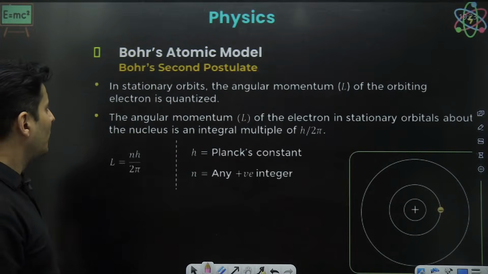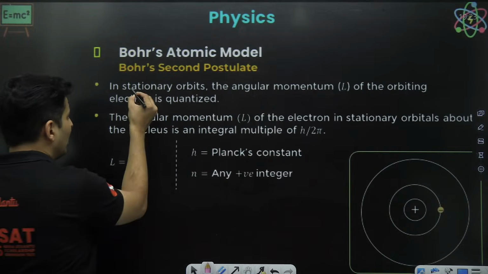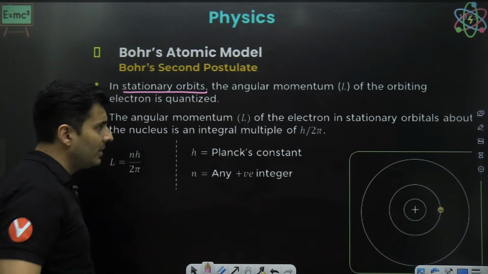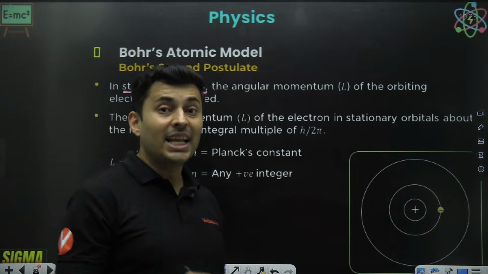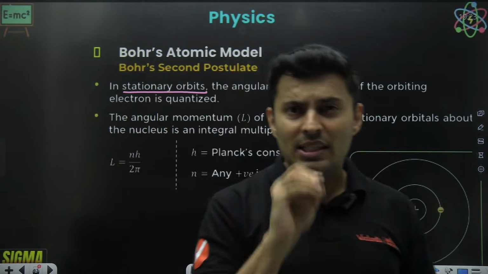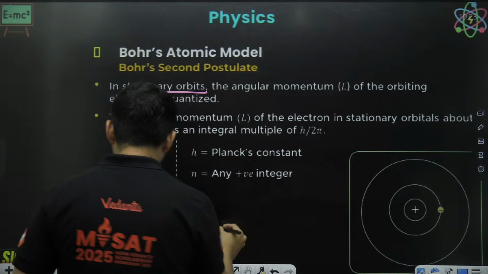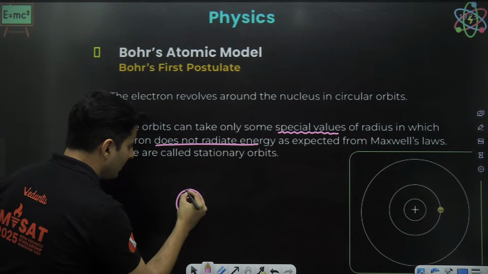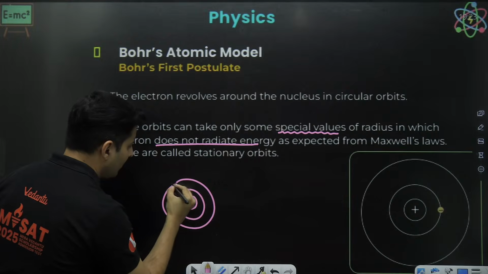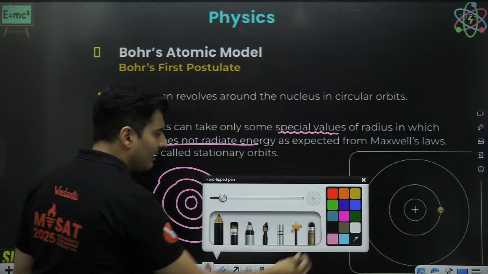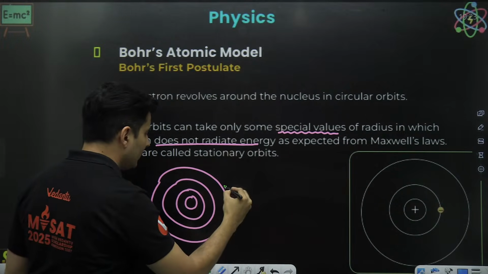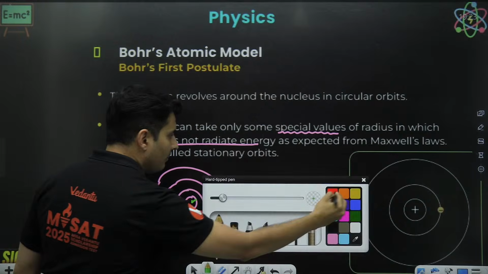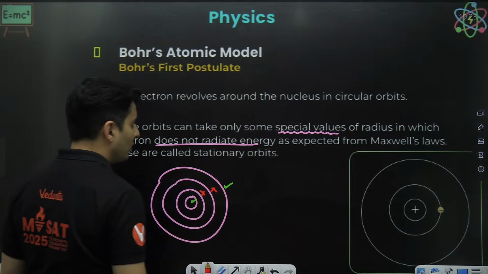Okay, so in those special orbits, which are also called stationary orbits, the electron could revolve here, here, here, but not all of them will work. Maybe this is okay, this is okay, and this and this might not be okay.